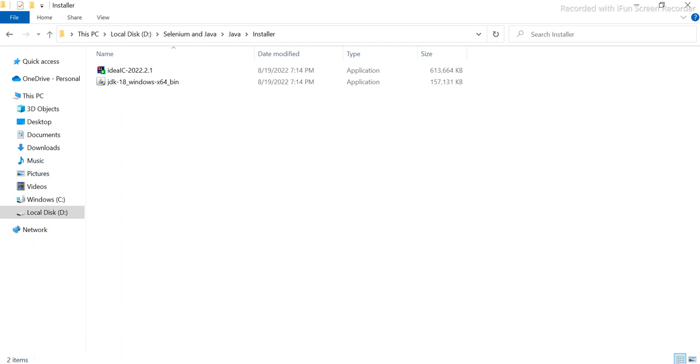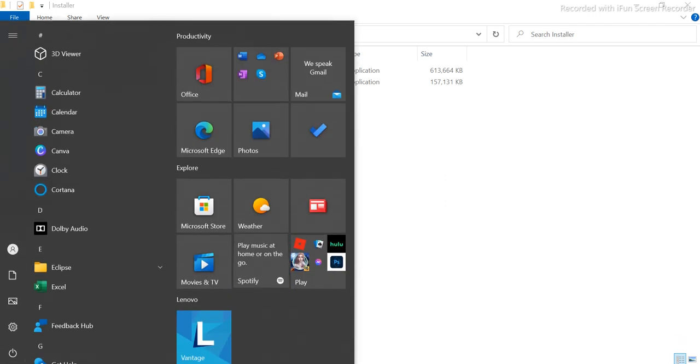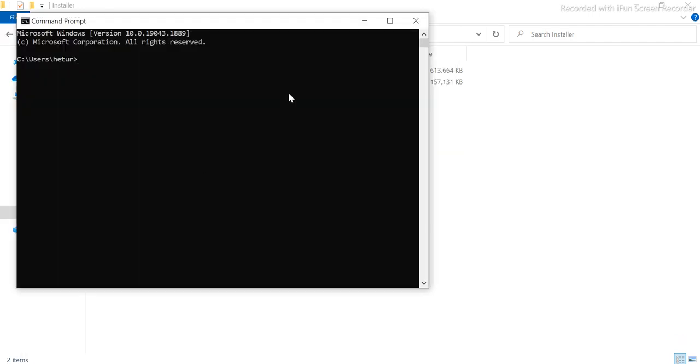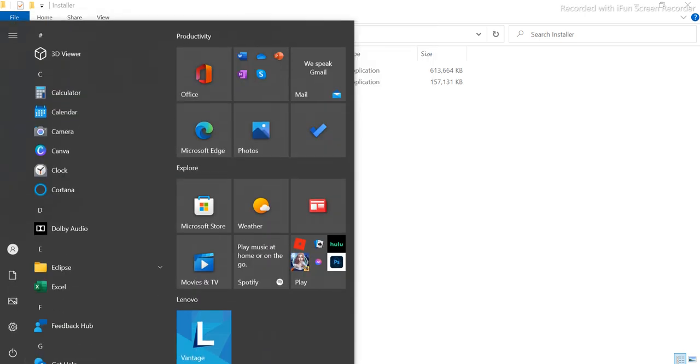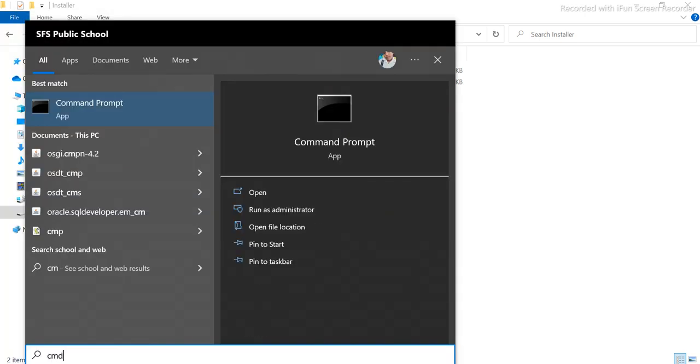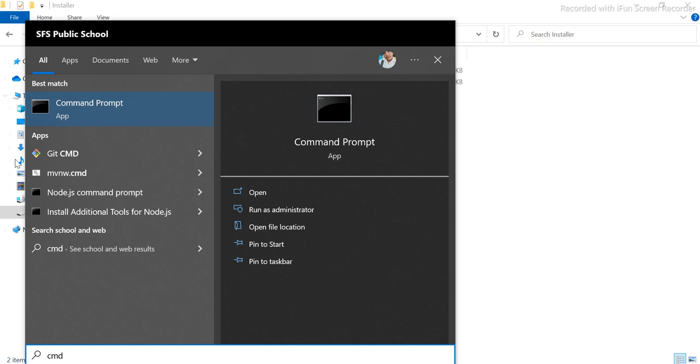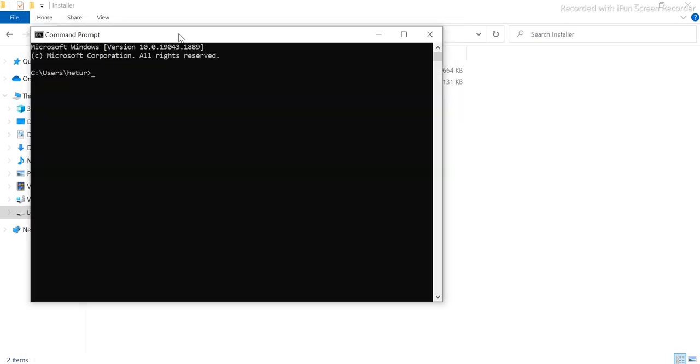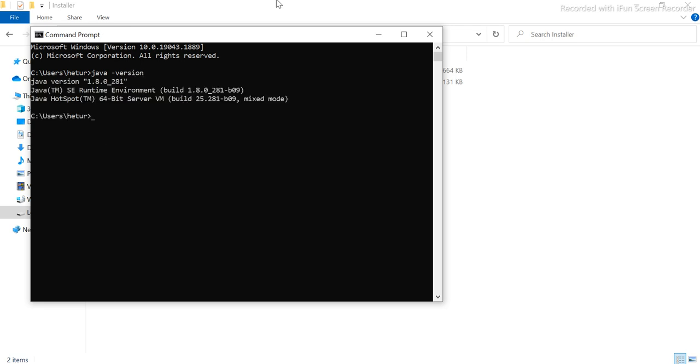Before that, I want to see whether I have Java already or not. So check that. You just go here to start, guys, and type cmd, or you can directly go to command prompt by navigating. Then you can run a command called java -version. You see Java version 1.8 is already there.